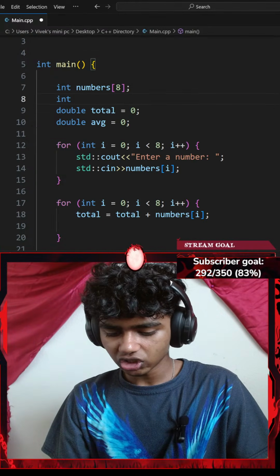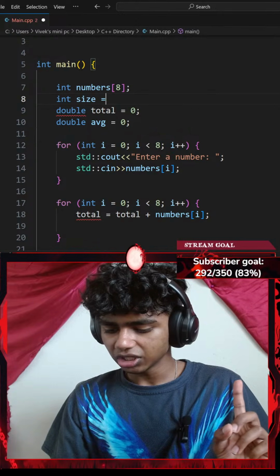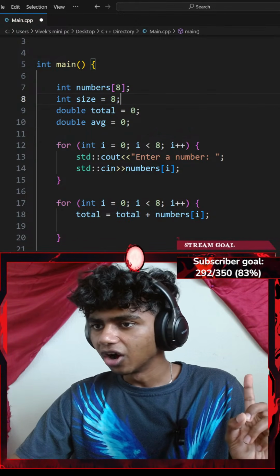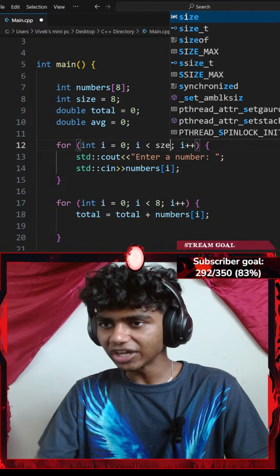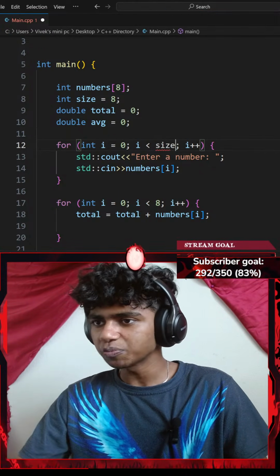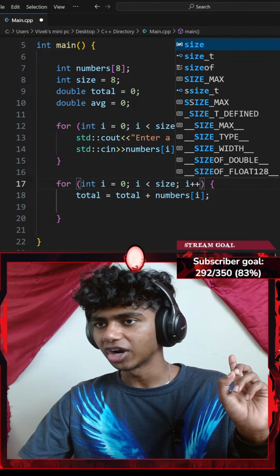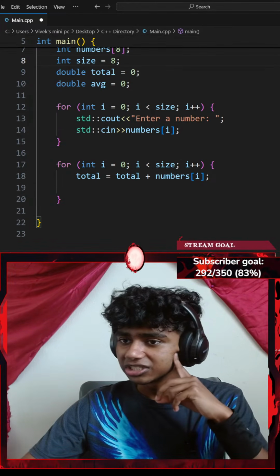Let's go with integer size, which equals 8. Okay, variable. Actually, yeah, that does make sense, because if I use size here, I wouldn't have to specifically change everything. If I want to change my code, I can just change one variable. That actually makes so much sense.